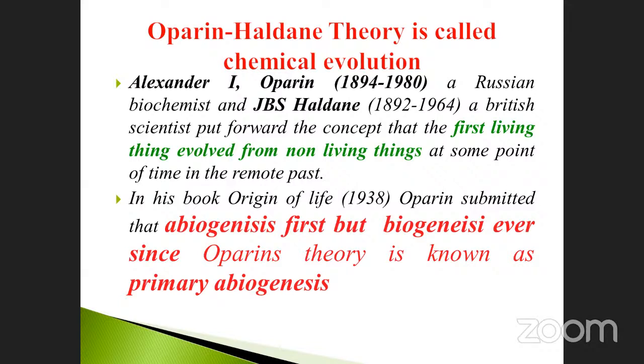Other scientists also took this title and did their work. That's why this is called primary abiogenesis. The primary abiogenesis was postulated by which scientist? Oparin. It is also called chemical evolution because it started from the non-living things. Which book? Origin of Life. Which year? 1938. These are all interrelated. Go to the next one.